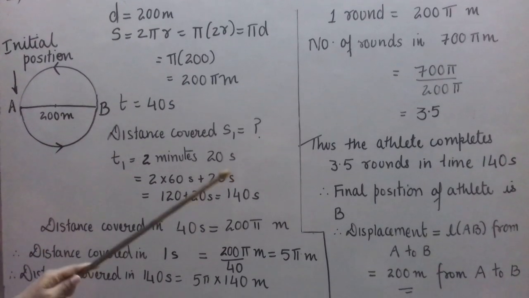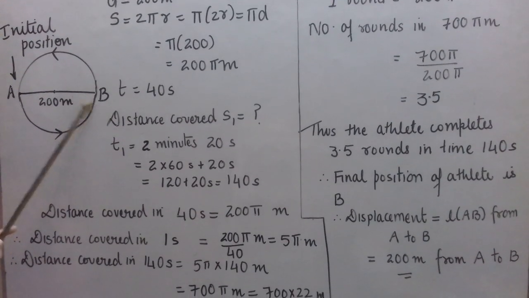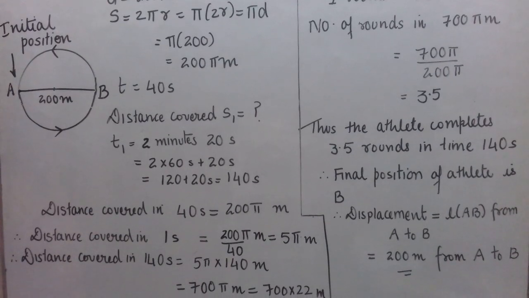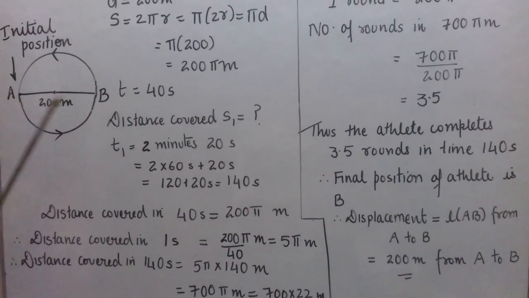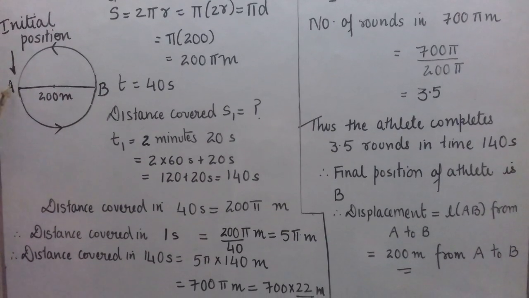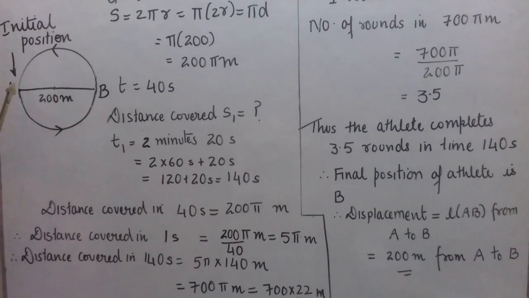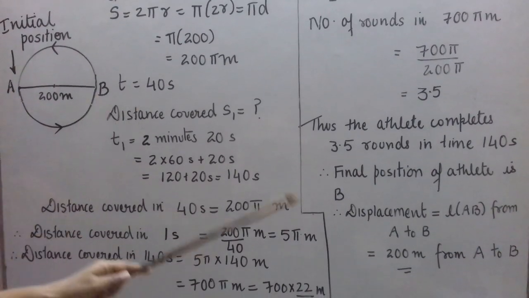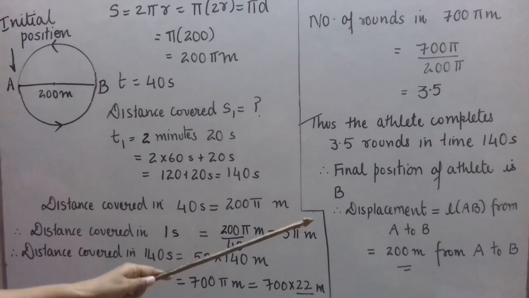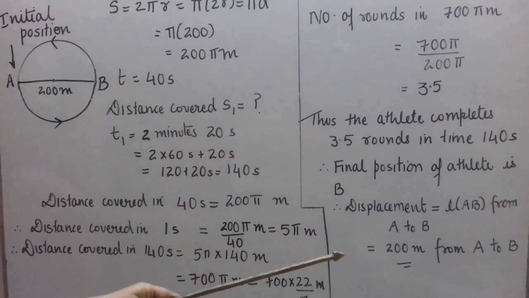The displacement of the athlete, you know the definition, is the shortest distance from initial position to final position. Initial position is A, final position is B. So displacement will be this distance, which is nothing but the diameter. So displacement is 200 meters from A towards B, the length of diameter AB.